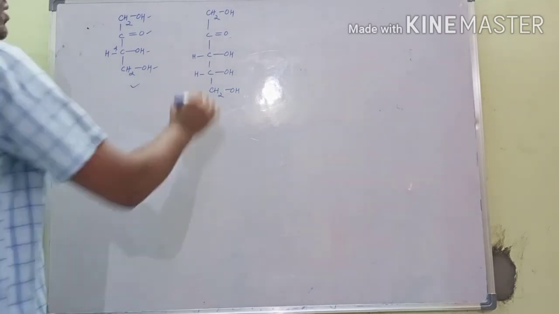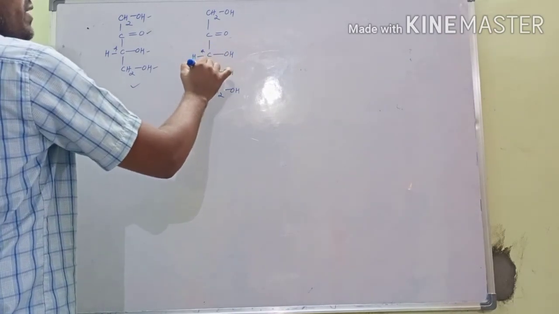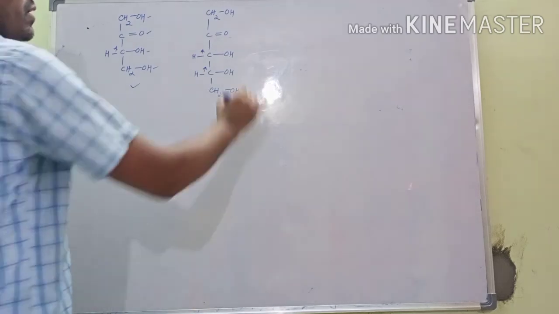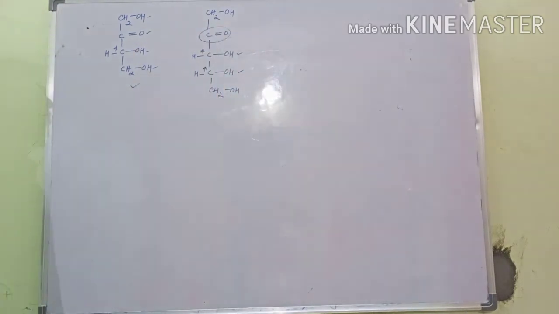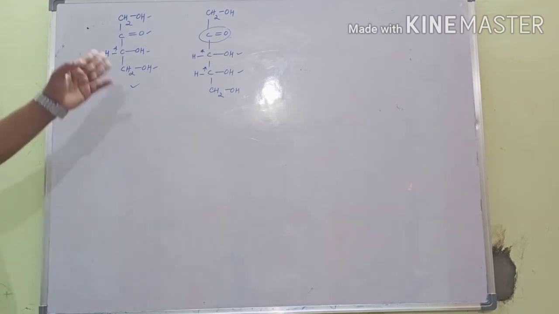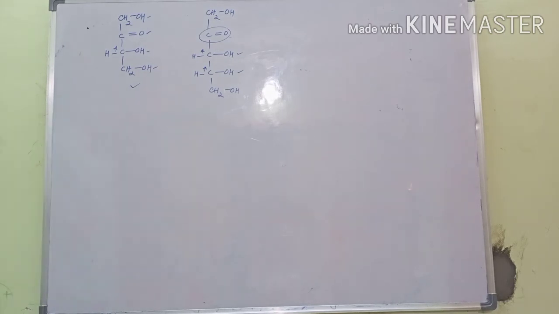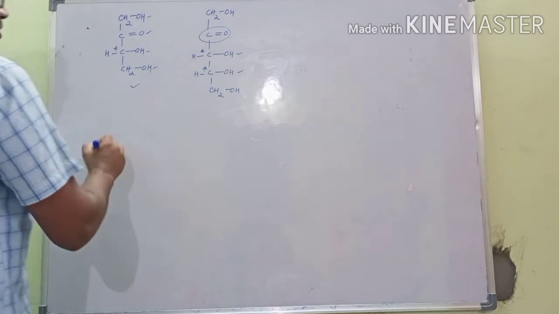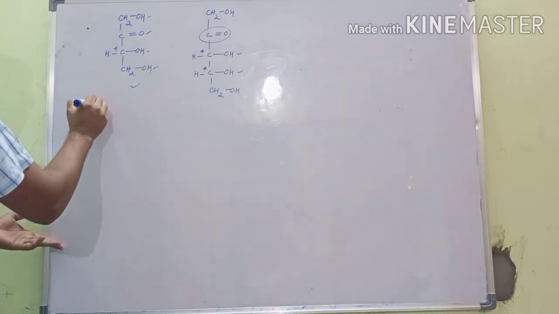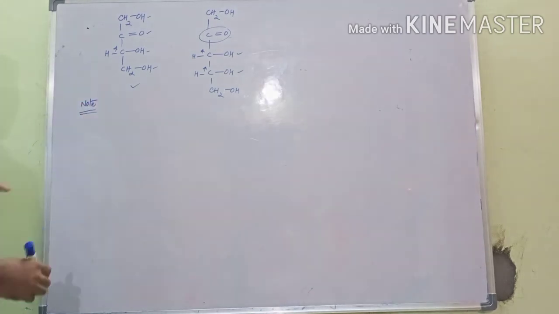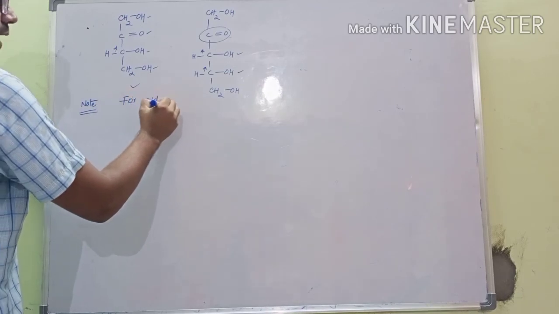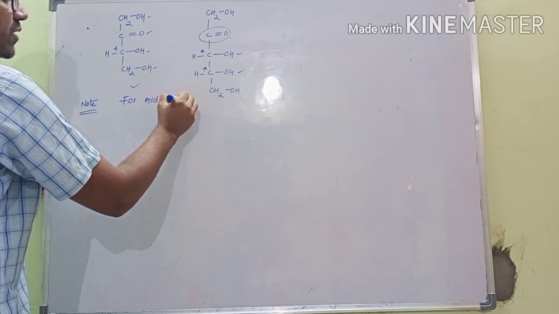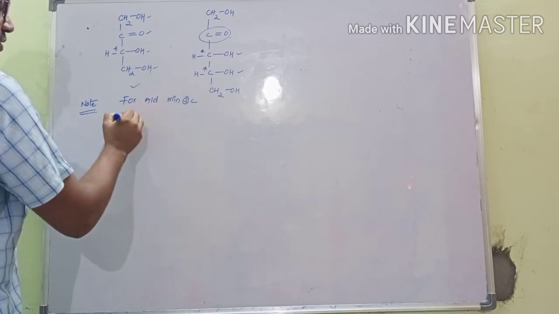Next, here also there are 2 chiral centers, but the condition is at least 1 chiral center. Next, more than 2 OH groups with the keto group. So these are basic examples of carbohydrates with keto function. Write one note. For aldehydes, a minimum of 3 carbons required.